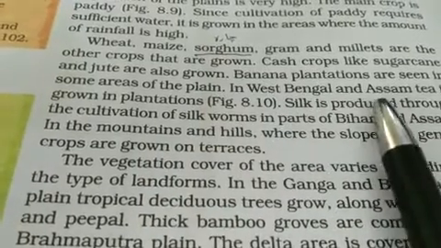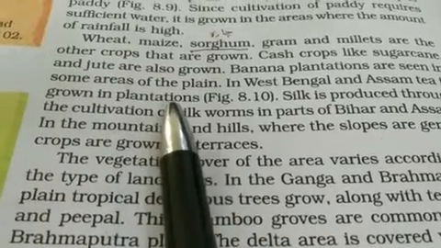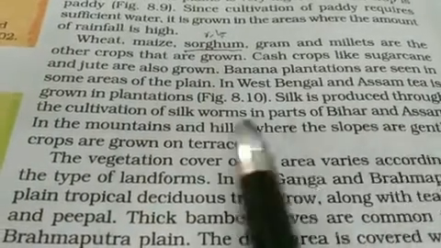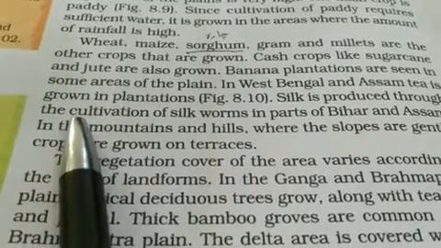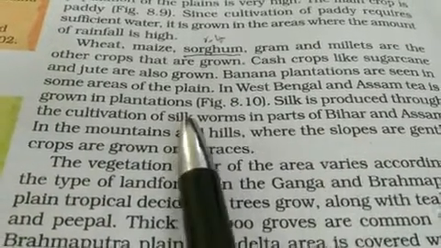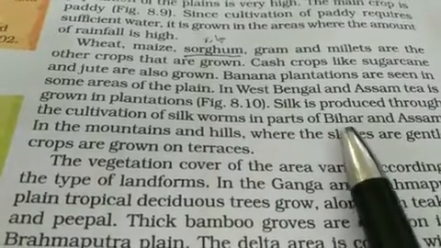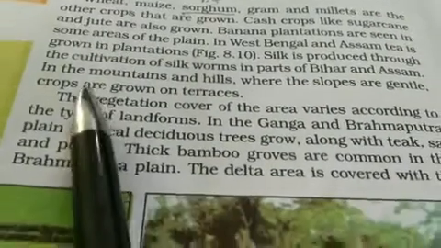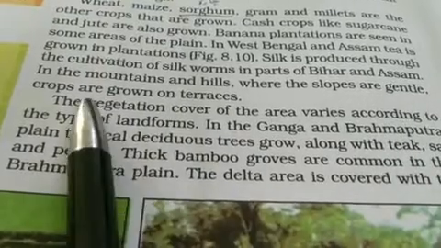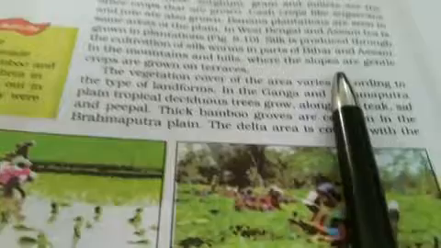In West Bengal and in Assam, tea plantations are there. Silk is also produced in the region. Cultivation of silkworms and silk production is found in this region, especially in Bihar and Assam. In the mountain and hill areas, where the slopes are gentle, crops are grown on terraces on the upside of the mountain.